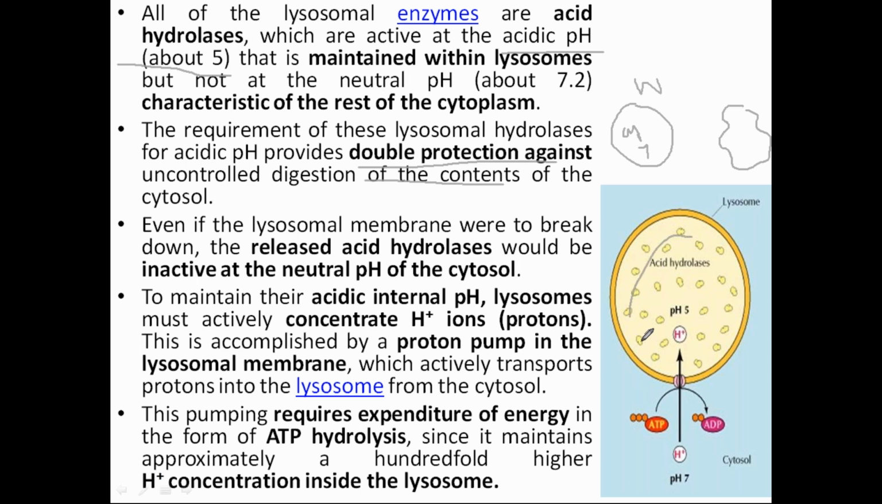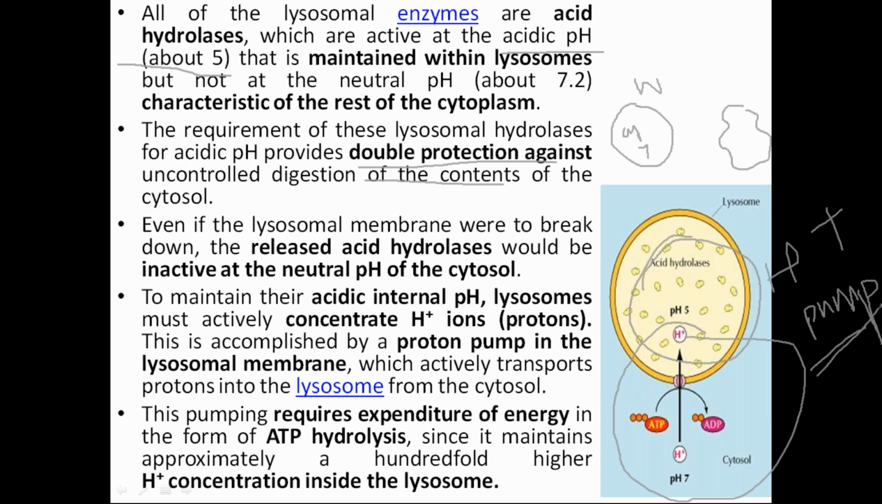And how is this pH maintained? Again, a 2 marks question is asked. How is the pH maintained? The pH is maintained with the pump. The pump is called the H plus pump, and by now you should remember this H plus pump. It is an energy dependent active pump, and how the H plus is moved: ATP is broken down into ADP and H plus is moved inside through this receptor, through this